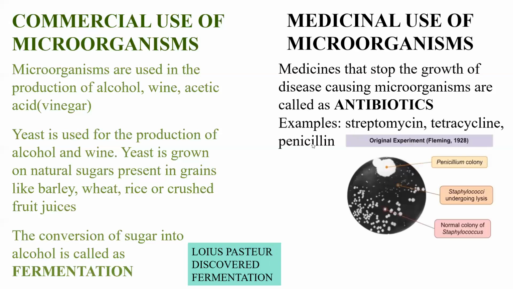There was a scientist named Sir Alexander Fleming. He was working on a culture of disease causing bacteria. Okay, this is a culture plate. So he was working on this culture plate, culture of disease causing bacteria. Can you see this small white dot? These are the bacteria which are disease causing bacteria, which are harmful for us. So he was studying about it.